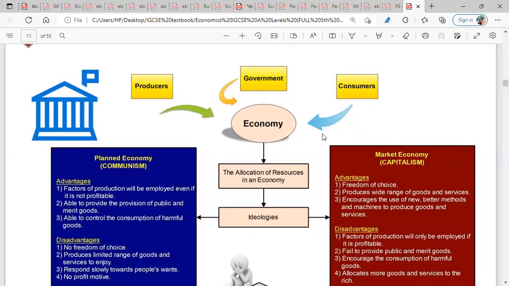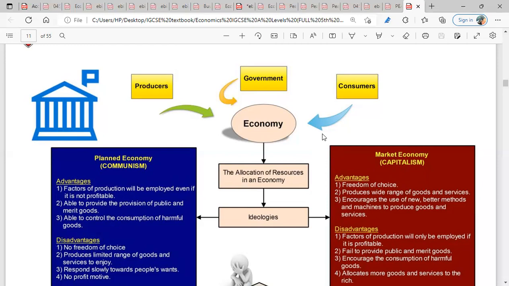But in the market system, because profit is their motive, they will provide varieties of goods and varieties of services. Because as much as they can provide, as much revenue as they could make. The more provision of goods and services, the more revenue they could make as a business. So in the market system, customers have different choices to make. People can choose what they want. Customers can choose how they want it.